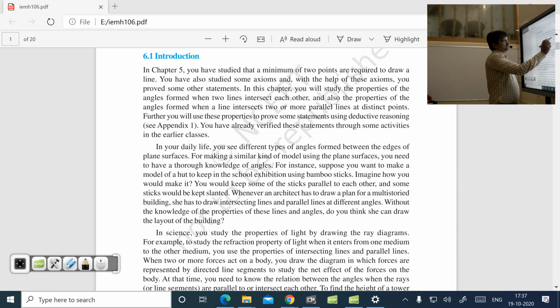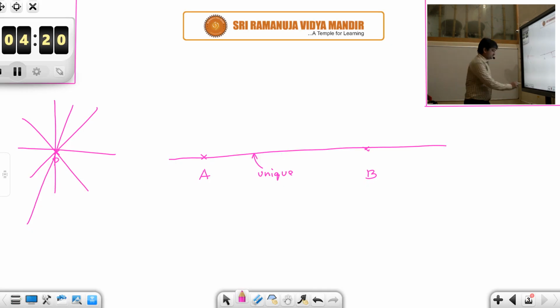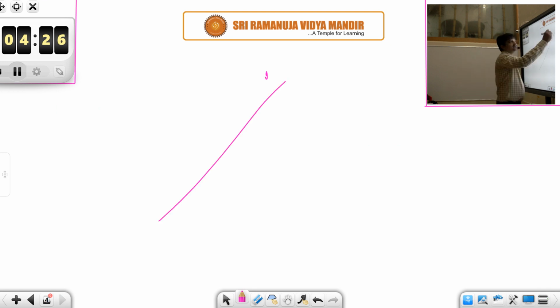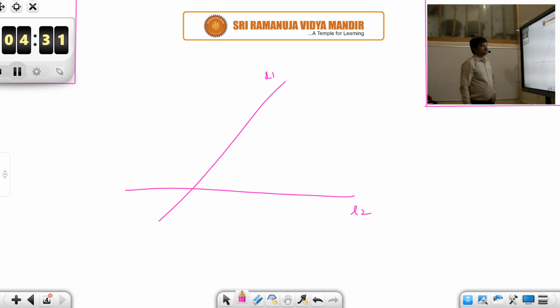Next, in this chapter you will study the properties of angles formed when 2 lines intersect each other, and also the properties of angles formed when a line intersects 2 or more parallel lines at distinct points. Suppose you are given 2 lines, say L1 and L2. You can clearly observe these 2 lines are intersecting at a common point.